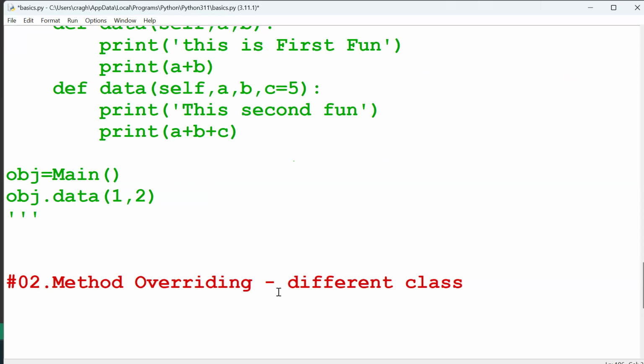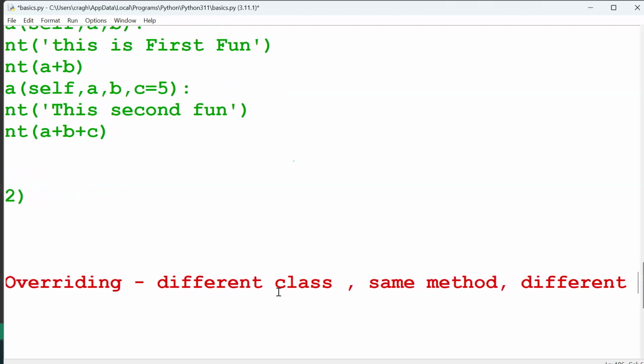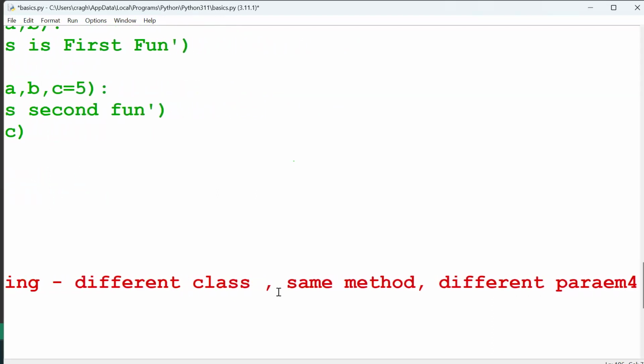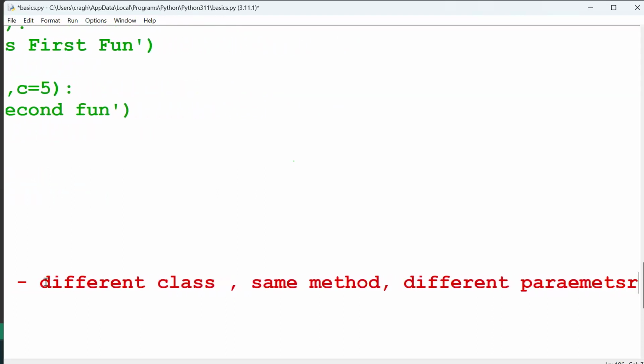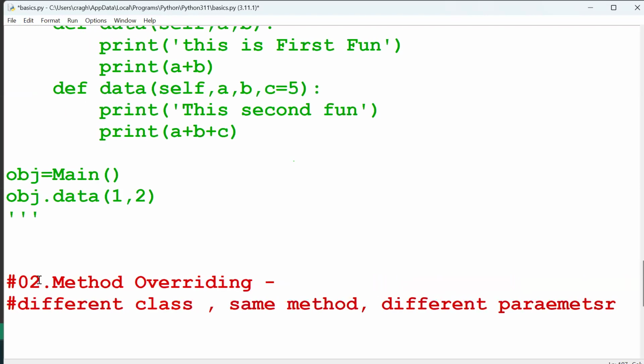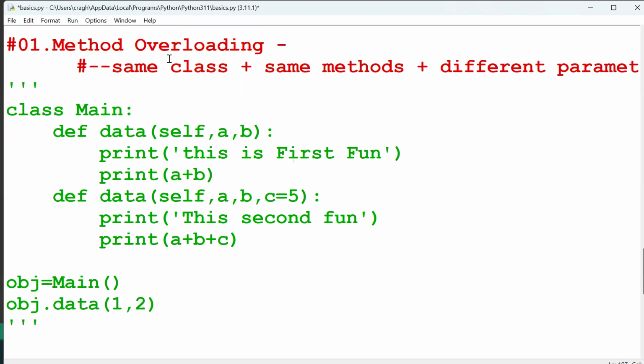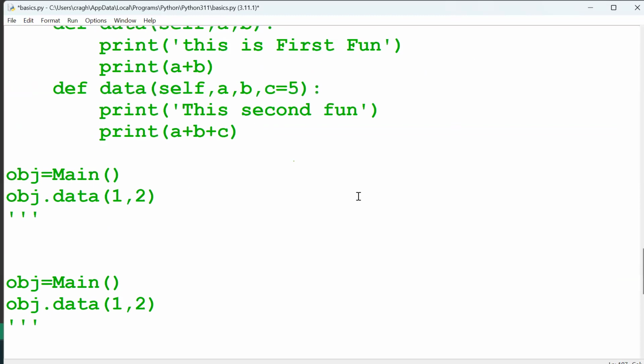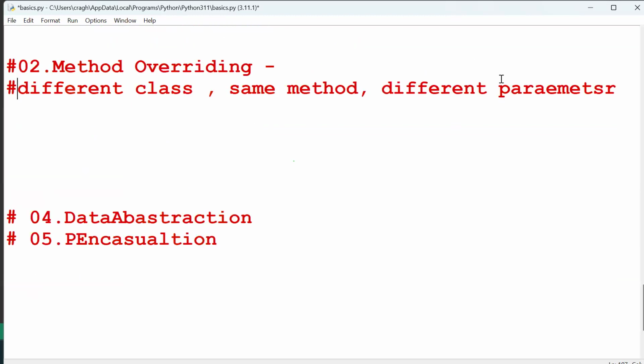We have two classes, and the same method but different classes. In the above example, same class, same method, different parameters. It's the opposite: different classes, method is the same.